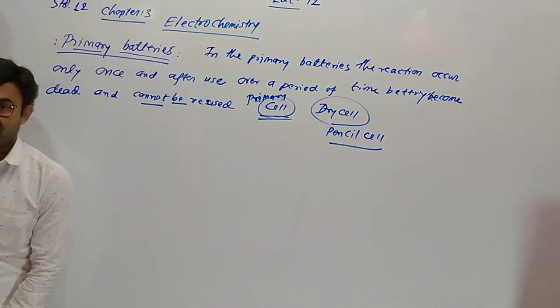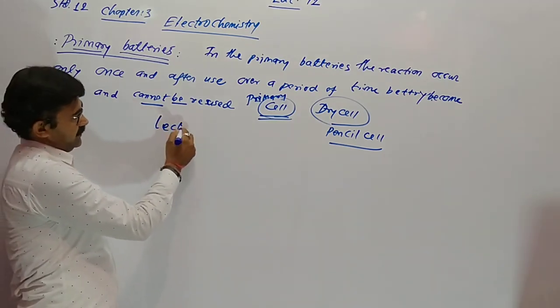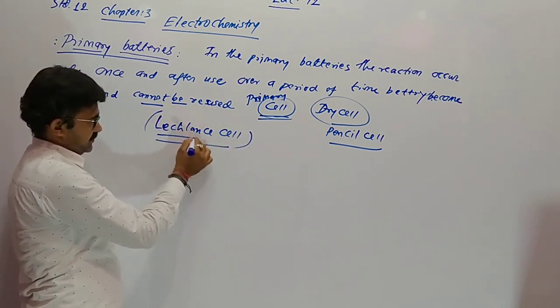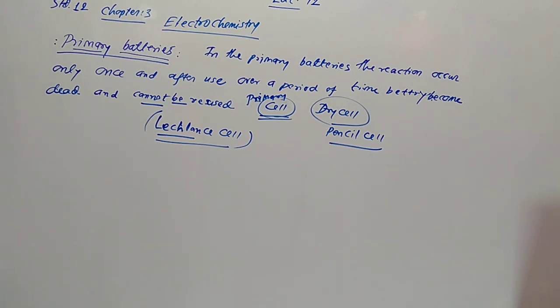It is known as a Leclanché cell, in honor of the scientist who made this cell. So in honor of him, it is also called a dry cell, another name છે Leclanché cell, which is used commonly